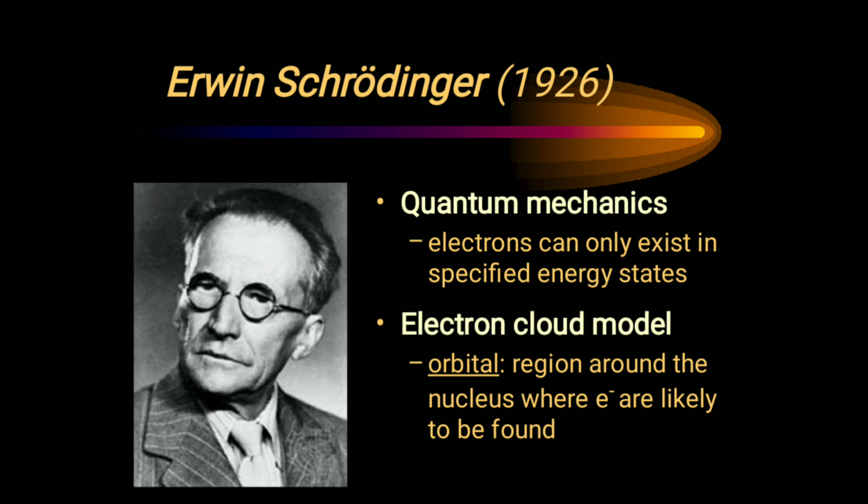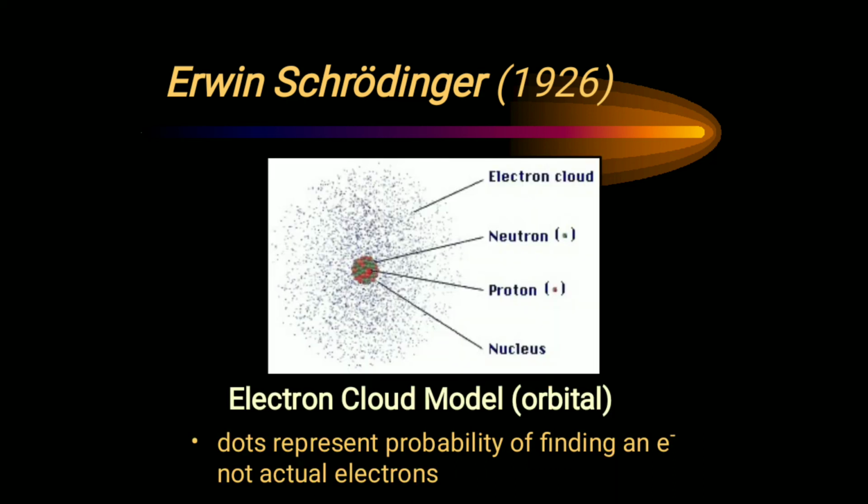Then the next scientist was Erwin Schrödinger. Schrödinger gave us quantum mechanics and its theory. He also gave us the electron cloud model, in which he explained the orbital as well as probability and probability density. The orbital is the region around the nucleus where electrons are likely to be found. He also gave the probability of finding an electron in an infinitesimally small space, that is dx.